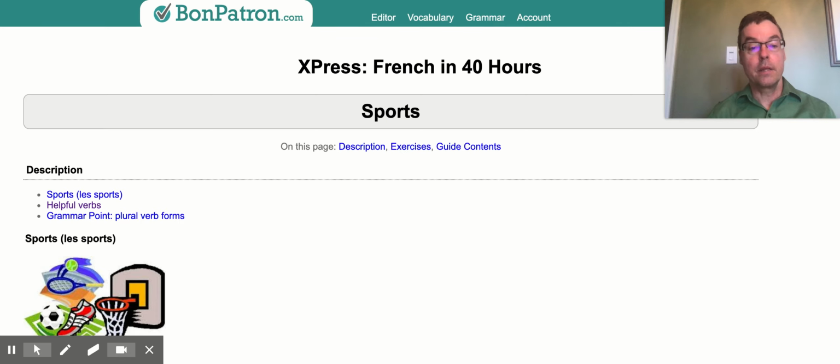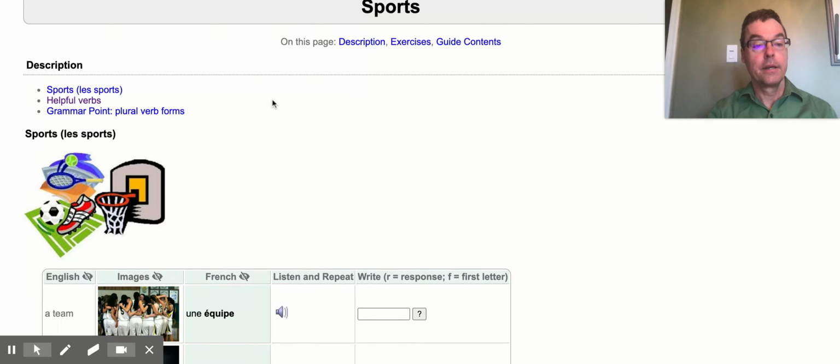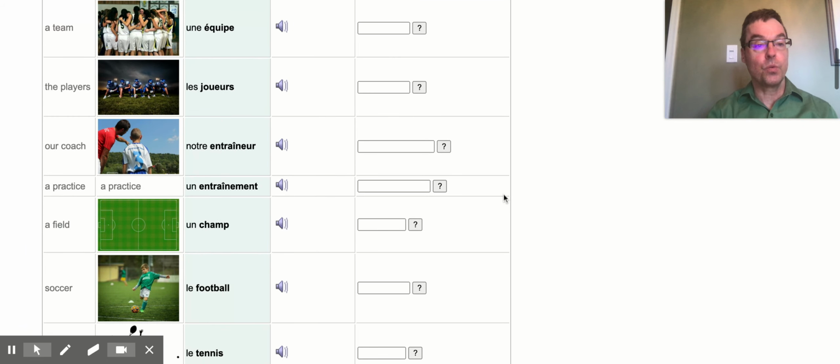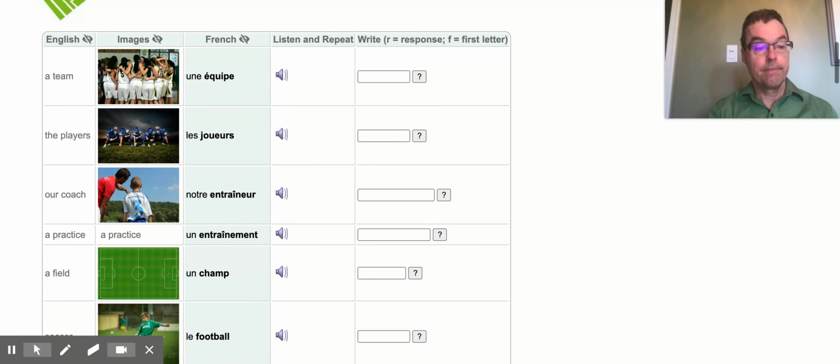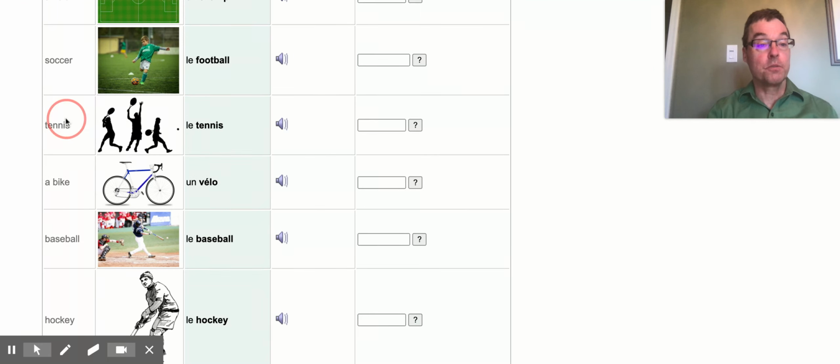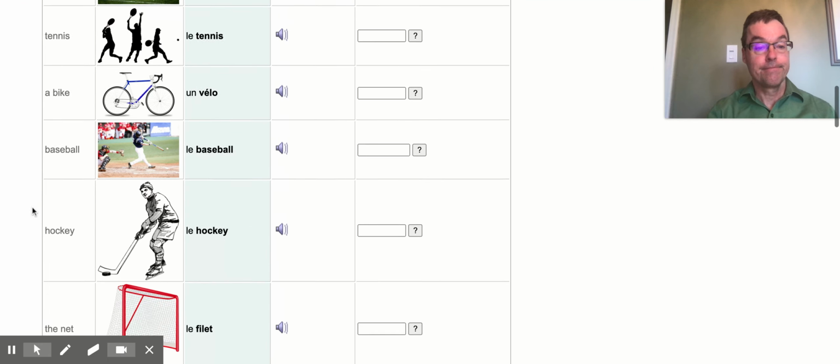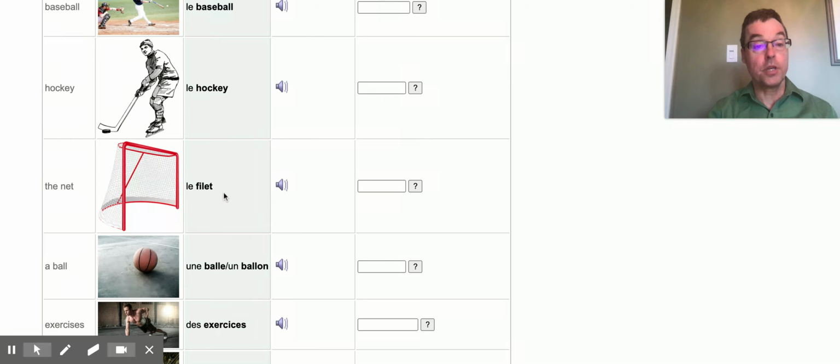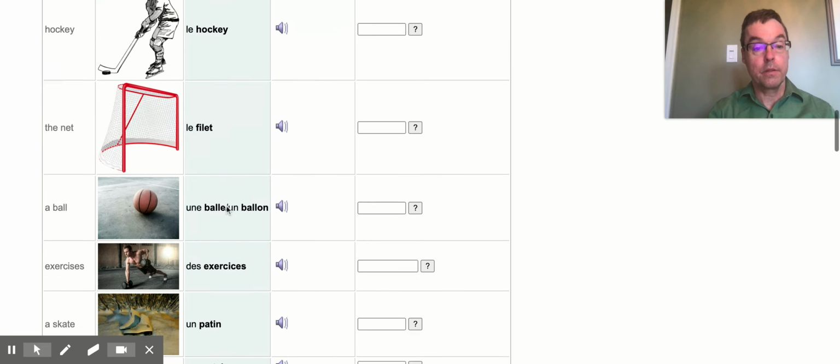Let's have a quick look at the sports section of BonPatron's vocabulary guide. Now here you'll find around 20 words, and all of these are going to be important to talk about sports. So people who play the sports, and different kinds of sports and objects. Make sure you learn the gender, of course, that goes along with the noun.